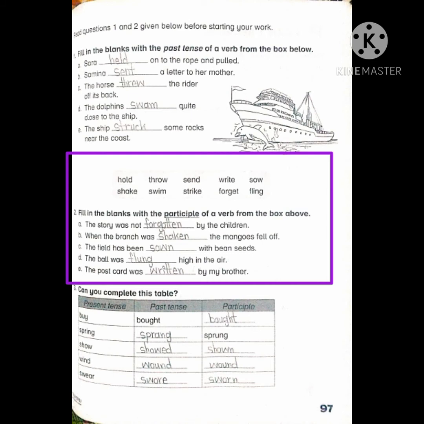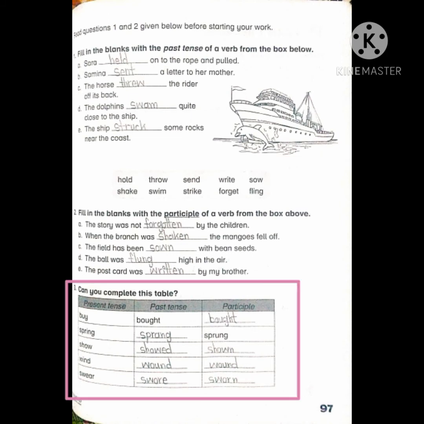E. The postcard was dashed by my brother. From the box above we can choose write. The participle of verb write is written. The postcard was written by my brother. Number 3. Can you complete this table?